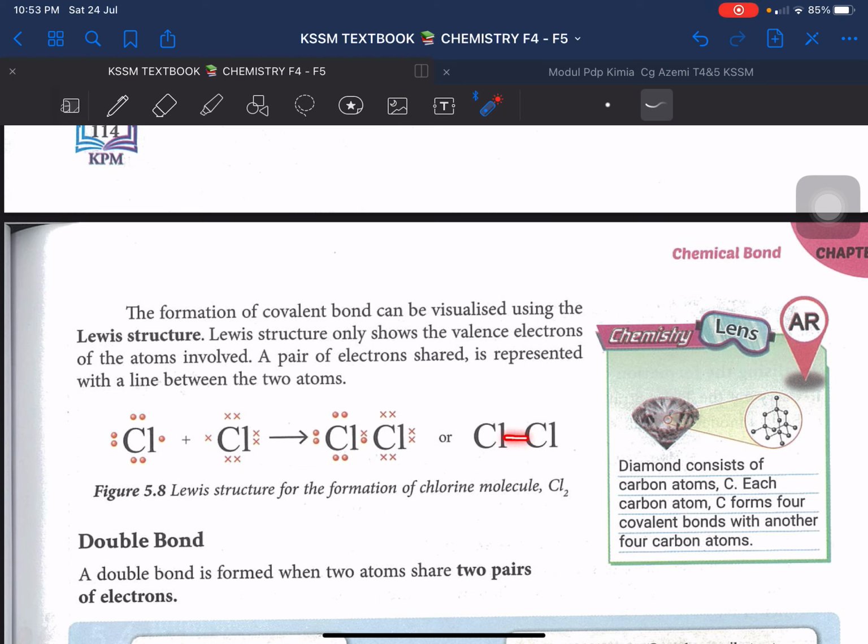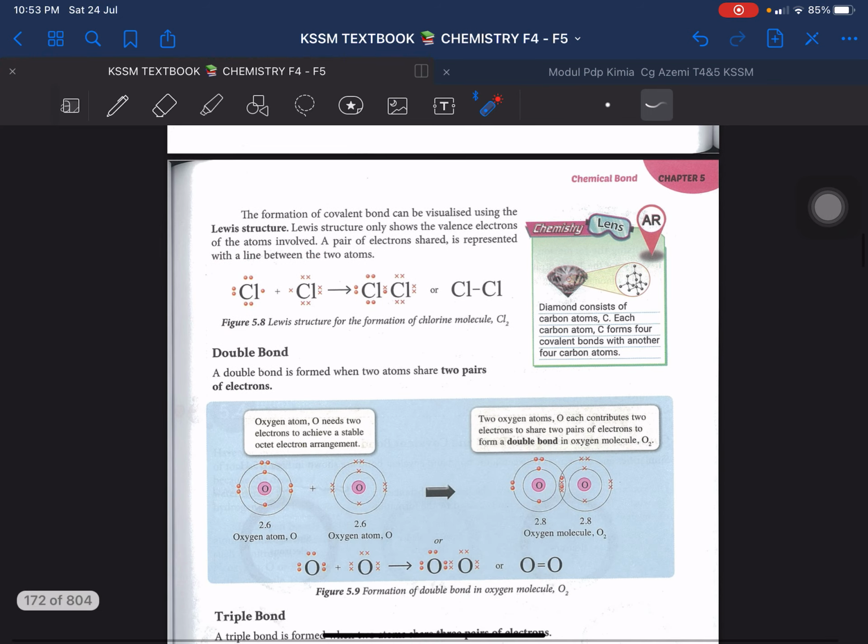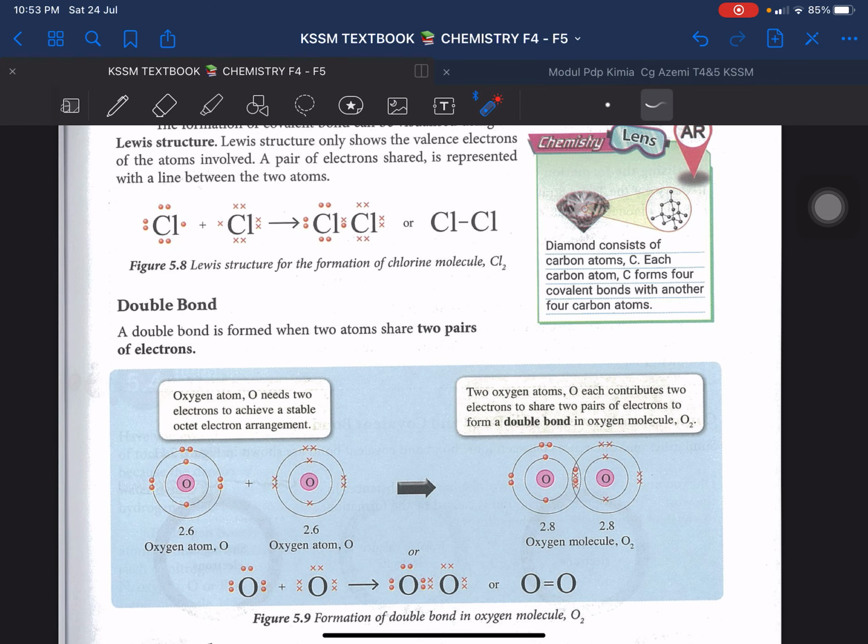Ataupun begini, no need to draw all the electron, you just draw the symbol and one single bond in between them. So this is called Lewis structure. Perbezaan besar Lewis structure dengan ini adalah ini ada show all the first and second shell. Lewis structure tiada, only the valence electron.